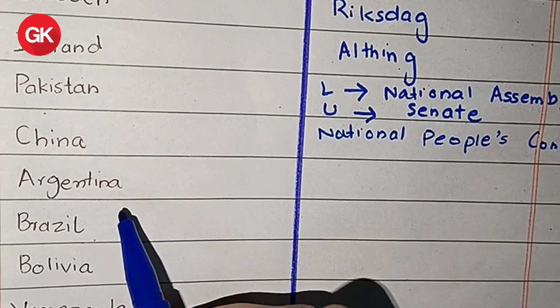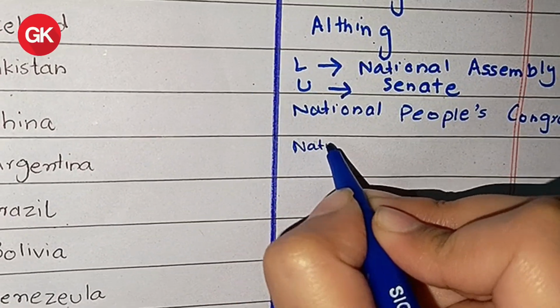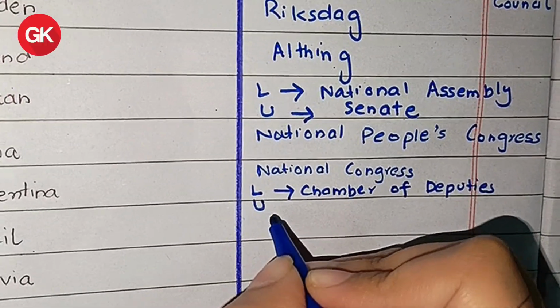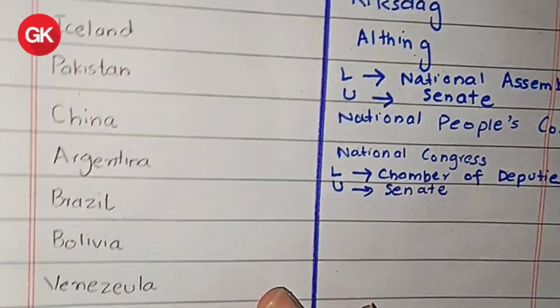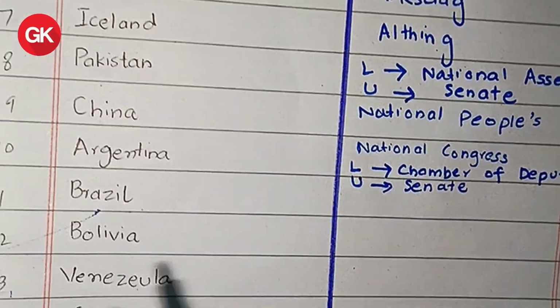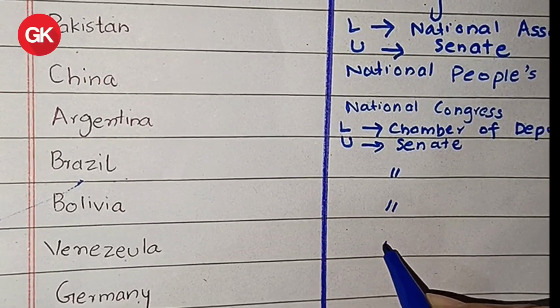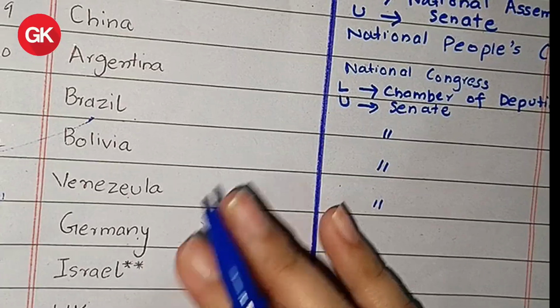Then we have Argentina. It has a bicameral structure. Argentina's parliament is called National Congress. Its lower house is known as Chamber of Deputies. Its upper house is known as Senate. Then we have Brazil, Bolivia, Venezuela. All these countries have same structure and their parliaments name are also same.